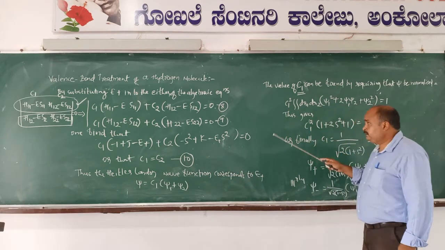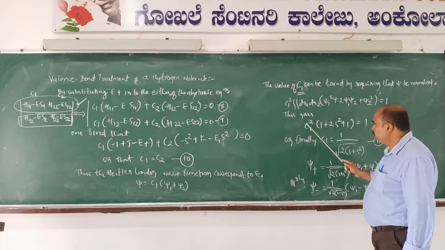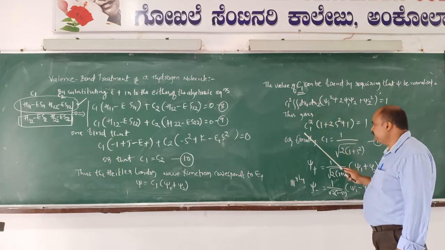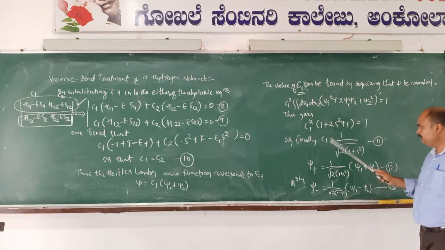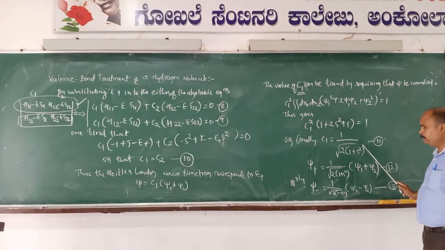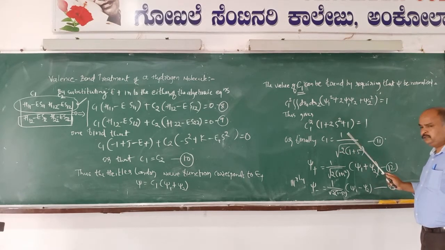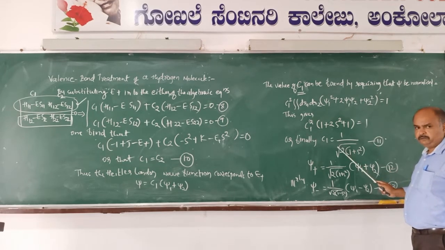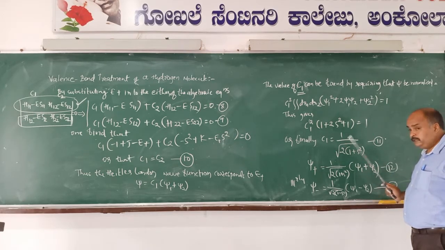So under those circumstances, by solving the normalization expressions, I get C1 as 1 by square root of 2 into 1 plus s square. Remember, this is the C1 value for the Heitler-London equations. This is possible only after the substitution of E plus energy into any of the secular equations.